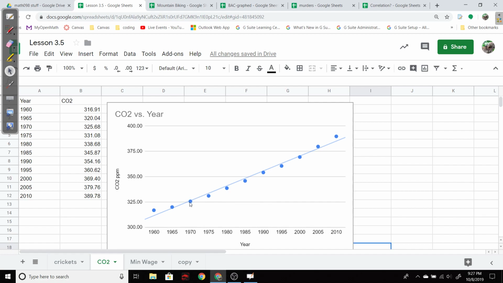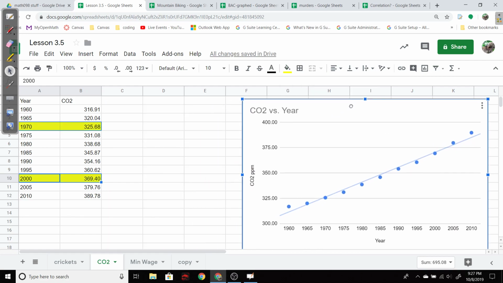So let's see, which 2 points? I think 1970 is a good one to pick, and then maybe 2000. So let's isolate those two. 1970 and 2000 are the points we're going to pick. Highlight them, and then we'll play around trying to find a slope. So first, let's type some stuff up here. I need a rise and a run for those two.